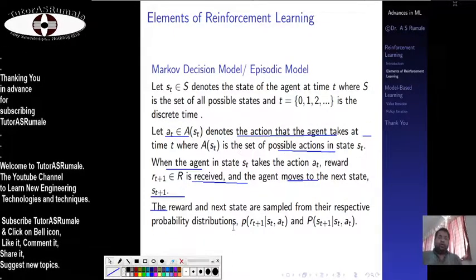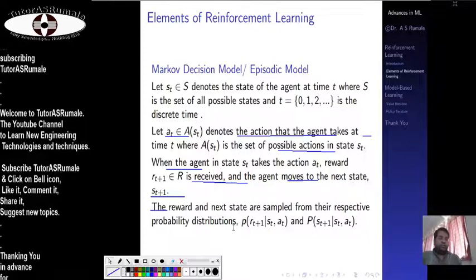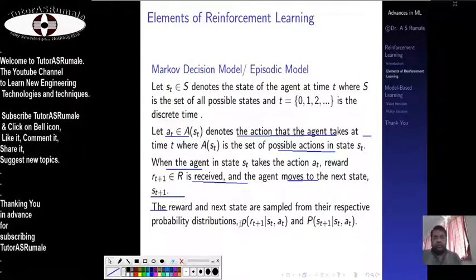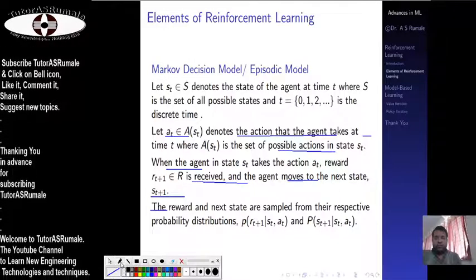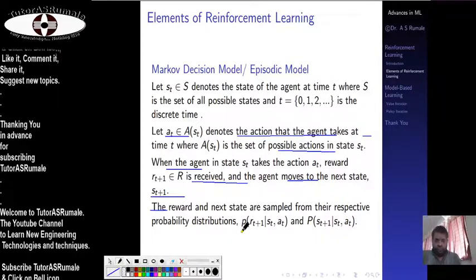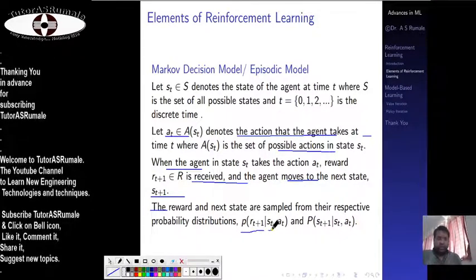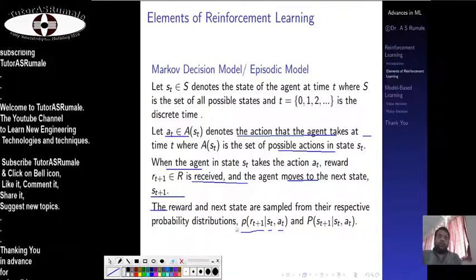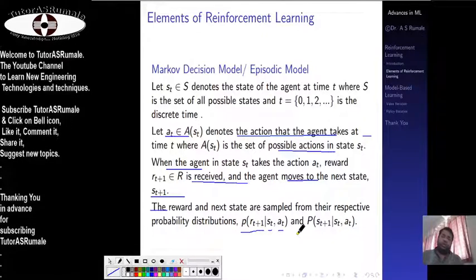When you have this type of reward, this reward and the next state are sampled from their respective probability distributions. So we can simply see the probability of the reward R_{t+1} depends on S_t and A_t. This R_{t+1} may be positive, or it may be negative.